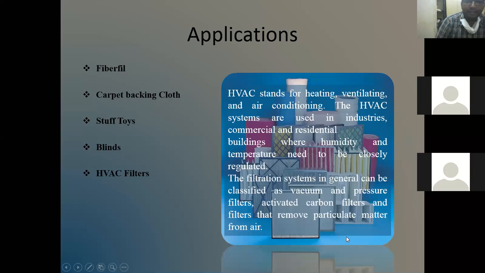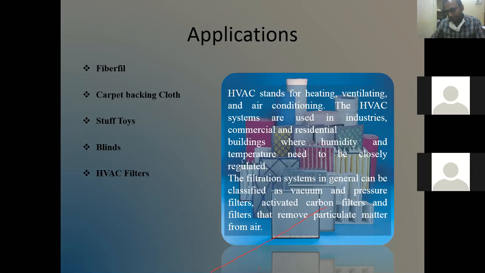And HVAC filters. HVAC stands for heating, ventilating, and air conditioning. The HVAC systems are used in industries, commercial, and residential buildings where humidity and temperature need to be closely regulated. The filtration systems in general can be classified as vacuum and pressure filters, activated carbon filters, and filters that remove particulate matter from the air.